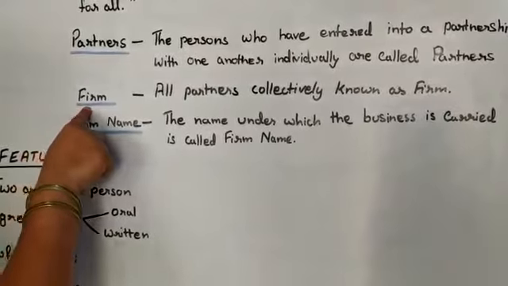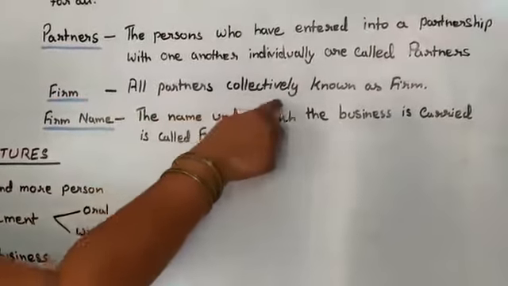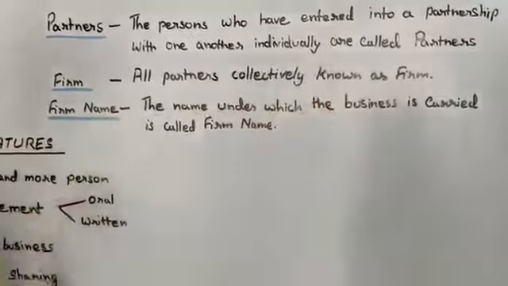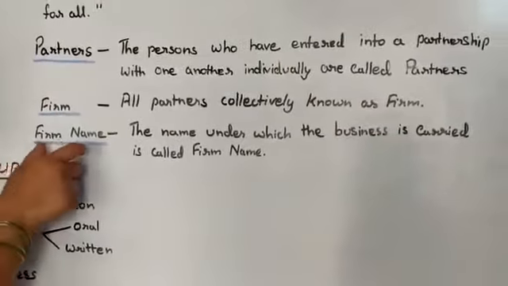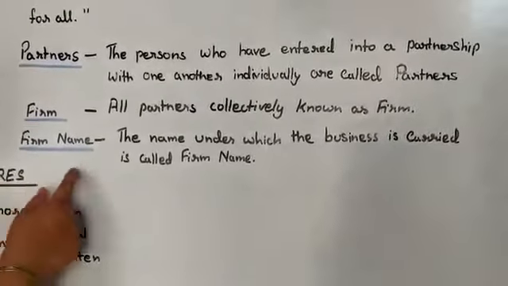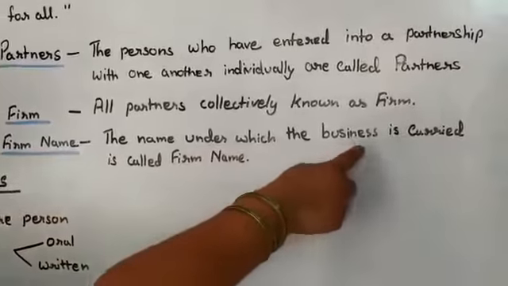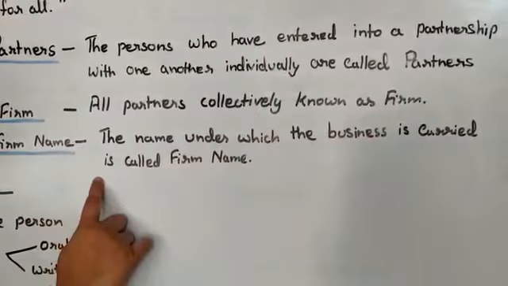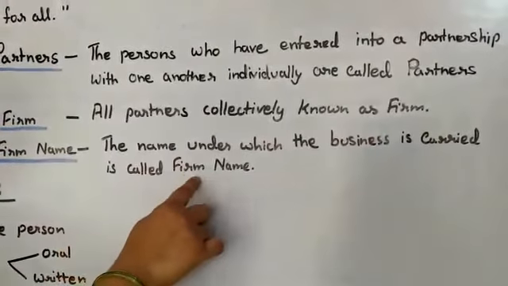What is a firm? All partners collectively are known as the firm. And what do you understand by firm name? The name under which the business is carried on is called the firm name.